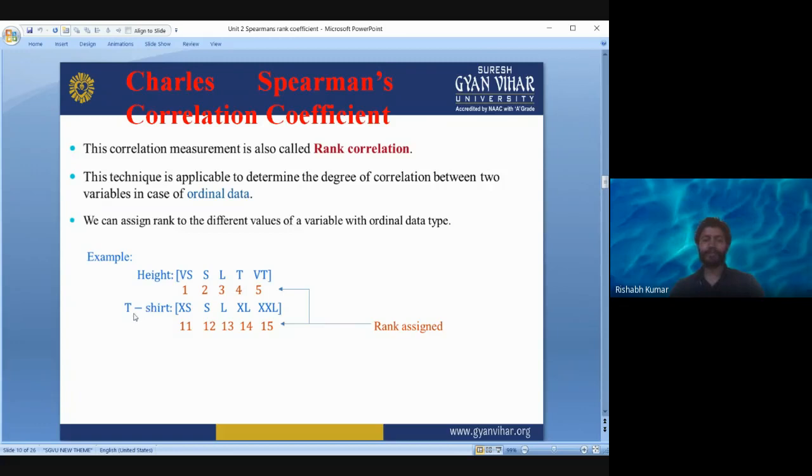Similarly, for the t-shirt, we are giving ranks. For extra small, we are using 1. As the size increases, we also increase the magnitude of the rank.